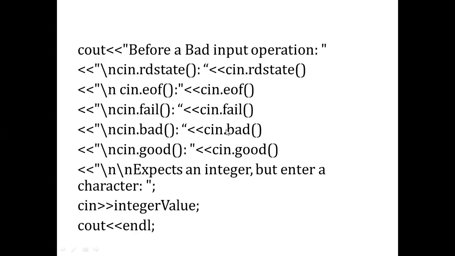It is not mandatory or fixed that you must use only these, but generally these are the commonly used functions: good, bad, fail, eof, and rdstate. Okay, so these are for the stream state in which the program is performing.